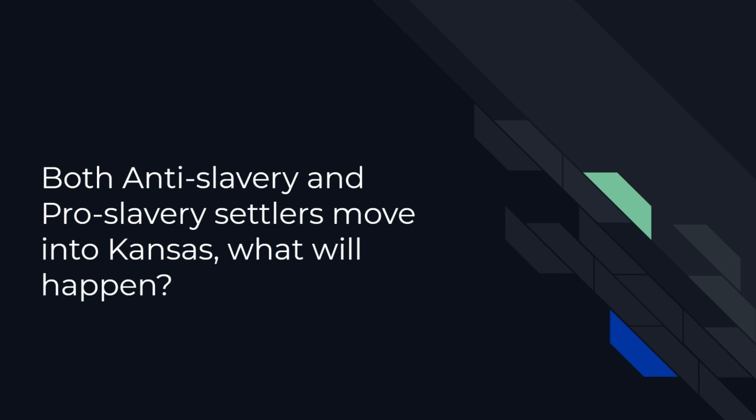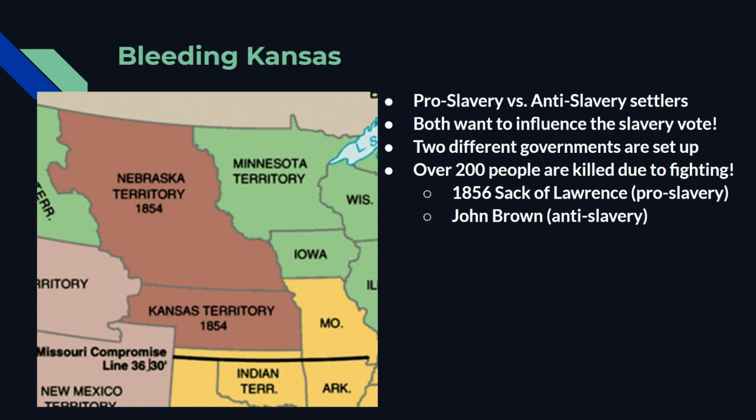I kind of spoiled it a little bit, but there's violence, right? This conflict is reaching a boiling point that it cannot simply be solved. Talking has clearly not worked. So we actually have direct conflict. And really, the way I would think about this is Bleeding Kansas, as we call it, is almost like a mini civil war, right? We see pro-slavery and anti-slavery settlers fighting it out in the Kansas territory.